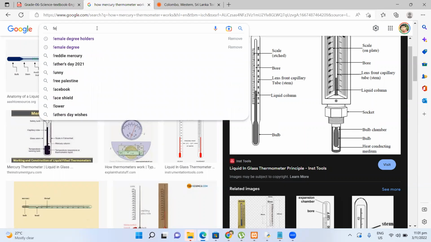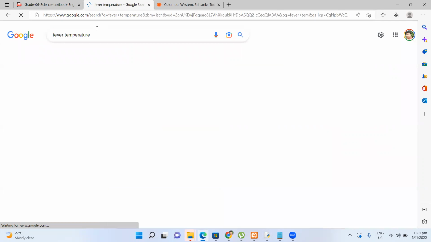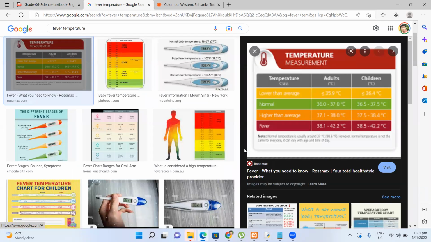Here, this is in Fahrenheit, you can see. Normally it is here. The normal temperature is between this, sorry, not 34, 36.